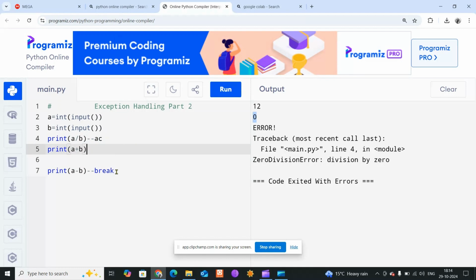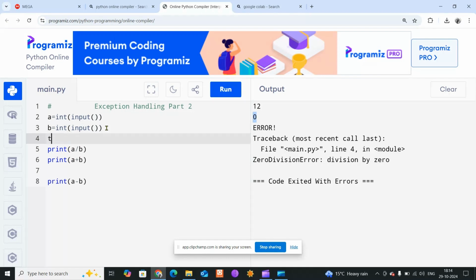Take an example. So what we mean here for this program is, if we are getting an error because of this a divided by b scenario, at the time we should handle this a divided by b, but these two should give the exact output. So for that, what I will do here is I will write try, right? In the try block I will take the code that I want to execute.